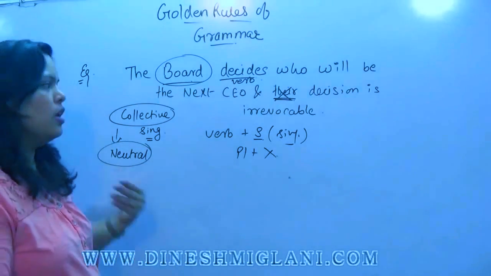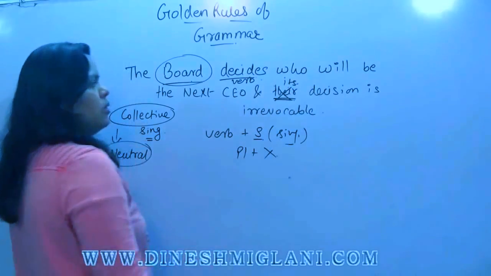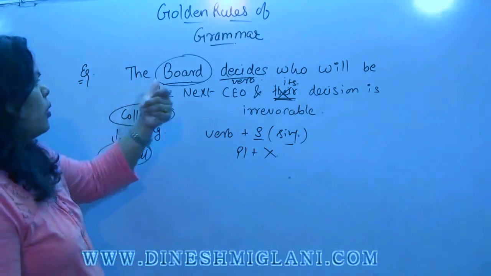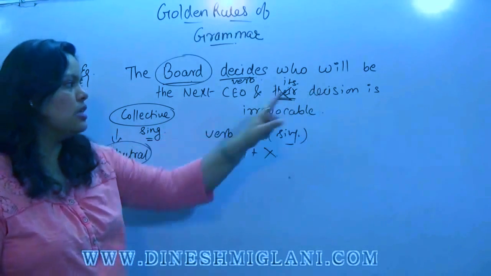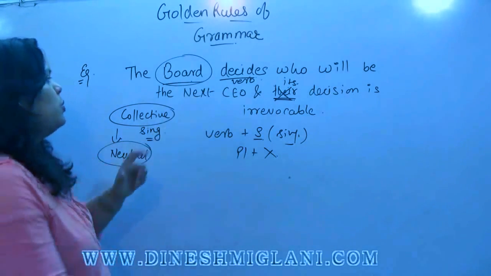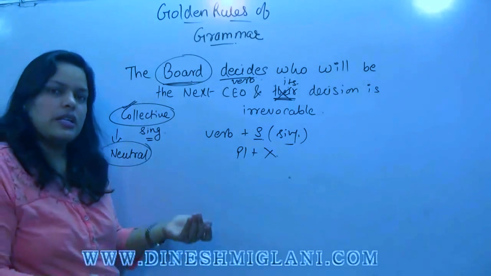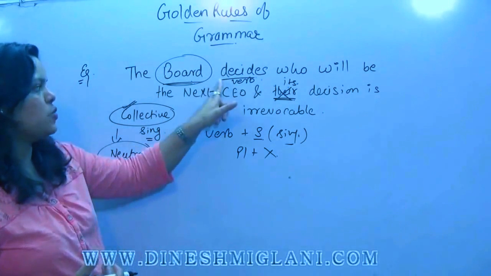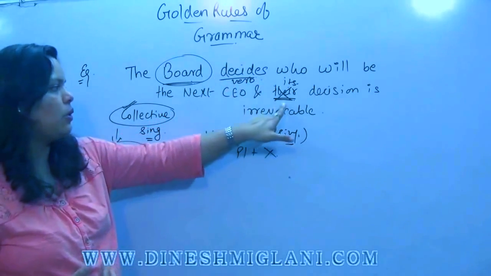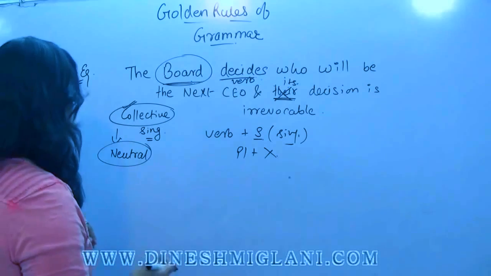It is always neutral. So always use the pronoun it. The board decides who will be the next CEO, and its decision is irrevocable, because we are considering board as a collective noun. So it is considered to be a single subject, and a single subject carries the verb in single form and the pronoun also in single form. I hope it is clear.